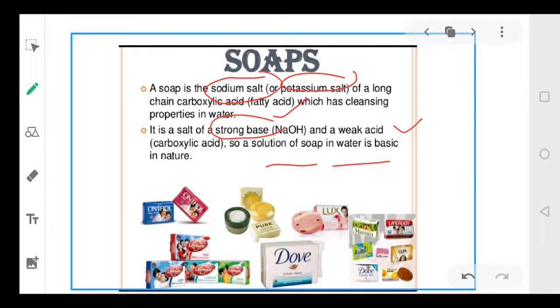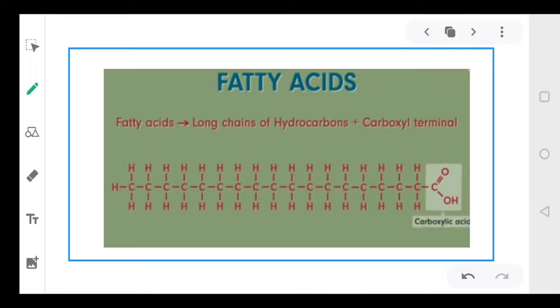So we know that soaps are made up of fatty acids. Now this term is very, very important, dear students. To understand the soap, let's understand a fatty acid. A fatty acid basically consists of a long chain of hydrocarbons and it has a terminal carboxyl end. So there are two main components: a long chain of hydrocarbons, and a carboxylic group which is attached to one end of the fatty acid. This is your long chain of hydrocarbons and this is your carboxylic acid, right?